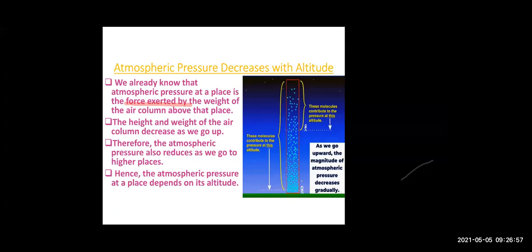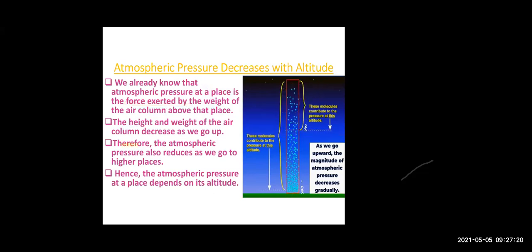Right. So children, when we are going up, suppose we are at this point. Then this amount of height of air column will exert a force on us. As the height of air column is less, its weight will be less, and so the atmospheric pressure will be less at this height.